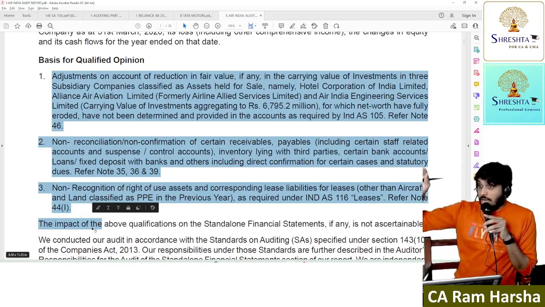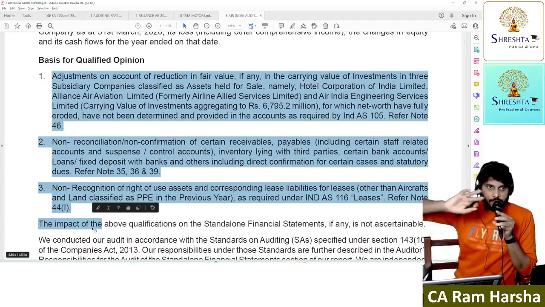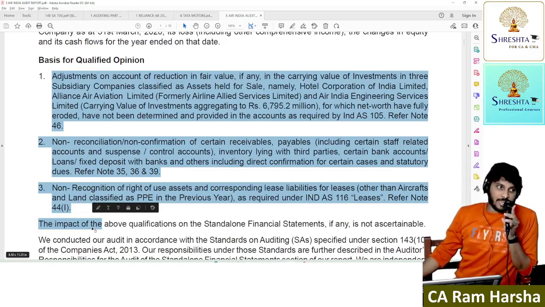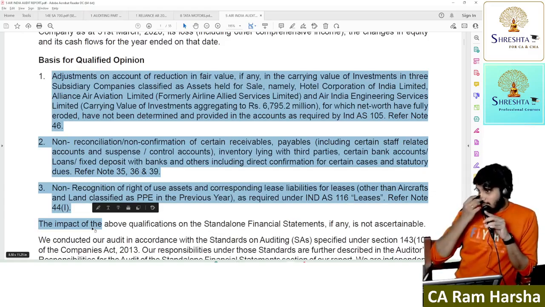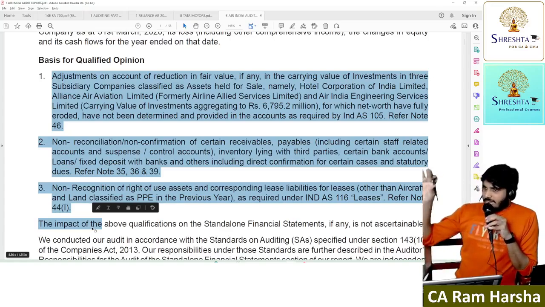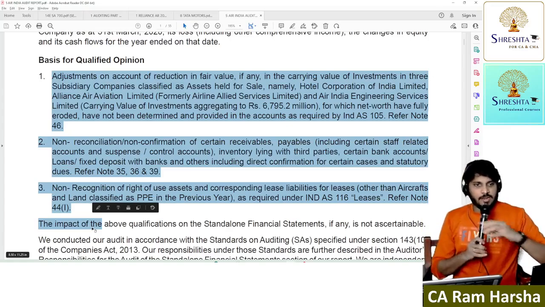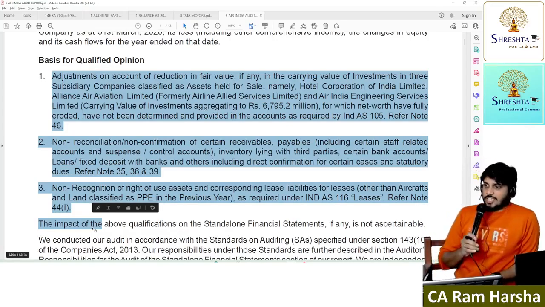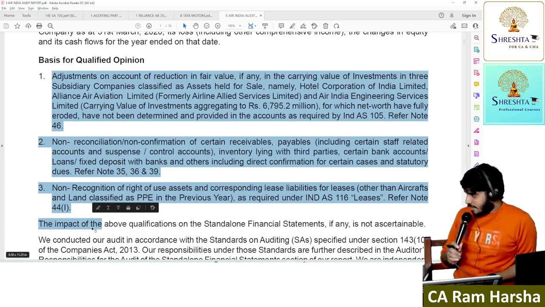Adverse or qualified, depending upon the severity. But generally, since it is going concern, straight away adverse, and in the basis for adverse opinion section, I will give the reason for that. Yes or no? Now, if the financial statements are disclosing everything honestly, which opinion will we give? Unqualified opinion. Material uncertainty is being disclosed in the financials honestly, so we will give an unqualified opinion.